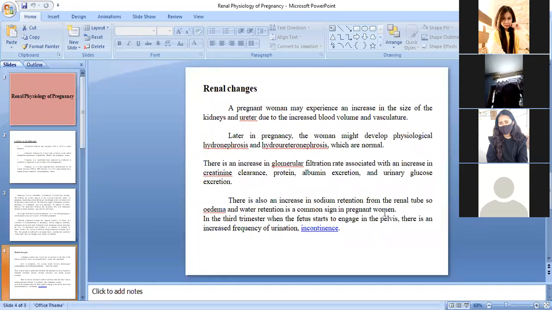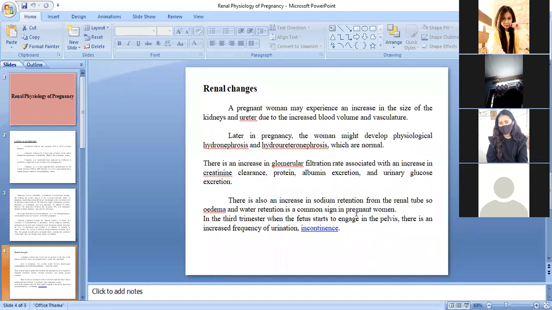You will observe that there is a presence of fluid in the patient's hands or on the feet, in the pregnant woman's hands, or you can see in the toes and fingers, a little bit, they will be covered with fluid. Even the hands, a little bit of swelling will be there. The body also will have a little swelling. Why? Because of increased level of sodium. What will happen? There will be edema and water retention in a pregnant woman, and it is a normal sign.